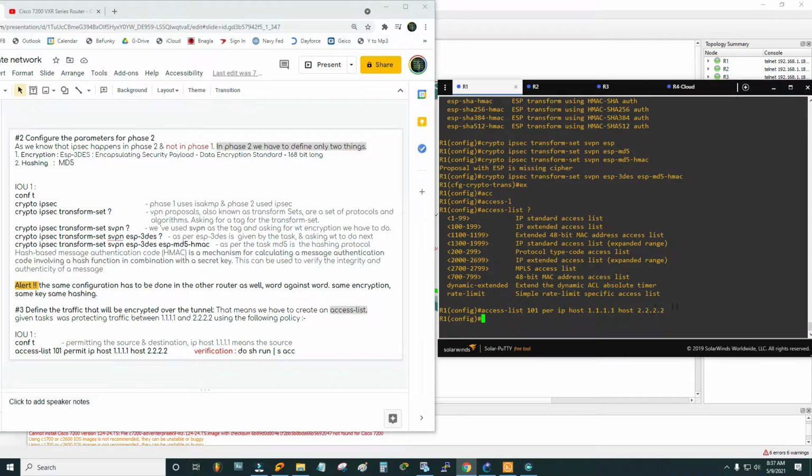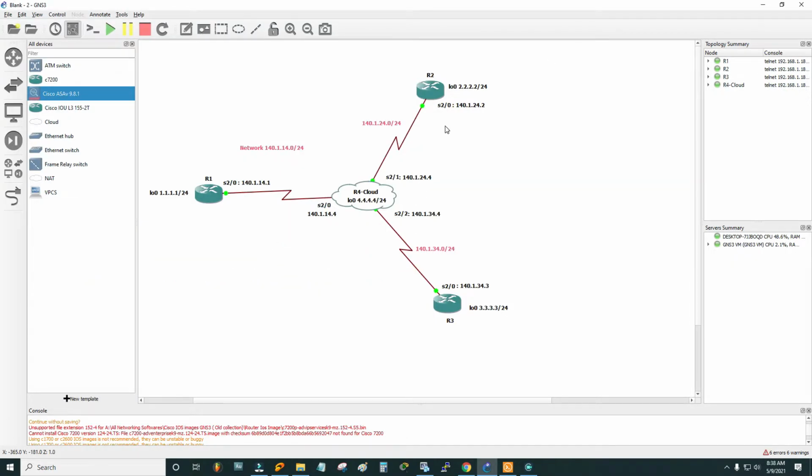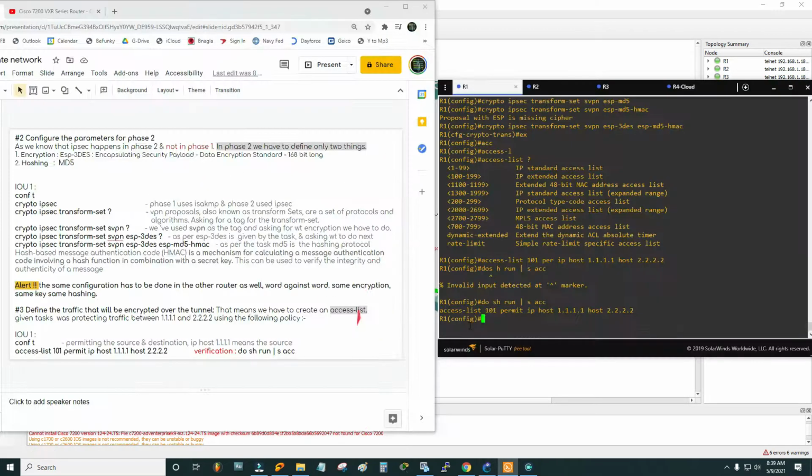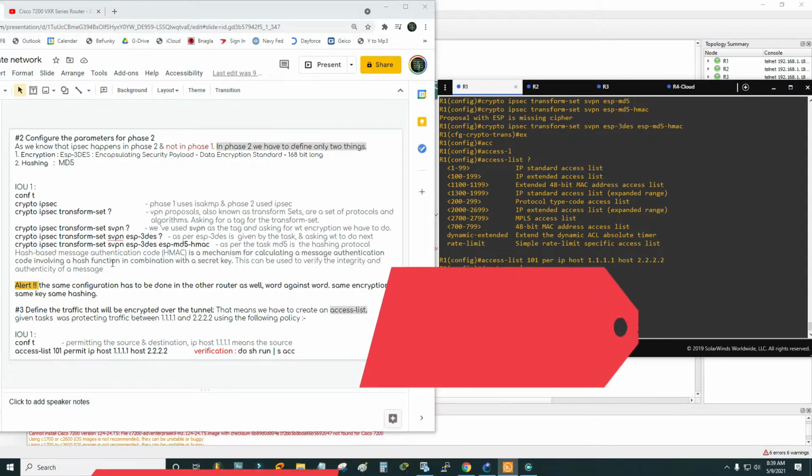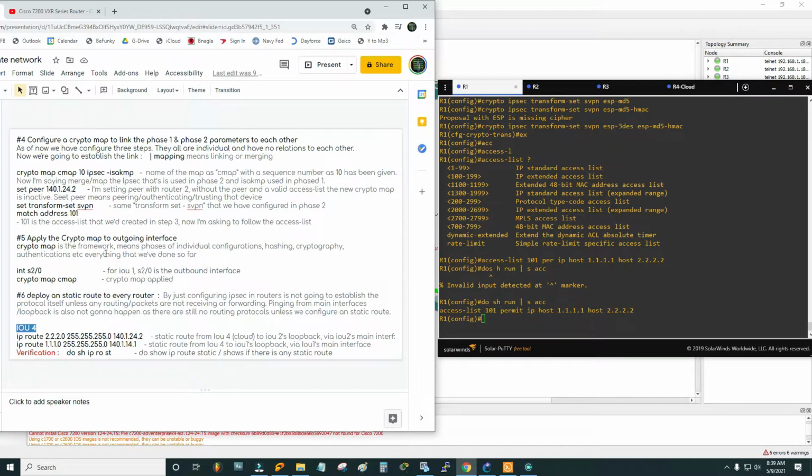This host means the destination. So what I said, that traffic from 2.2.2.2 to 1.1.1.1 is permitted now. There you go. This is our access list. Do show run section access list. Okay, now move on to step 4.